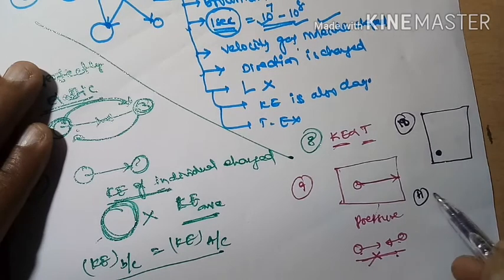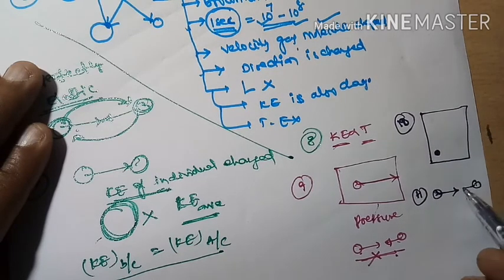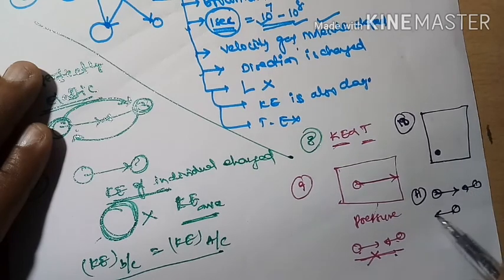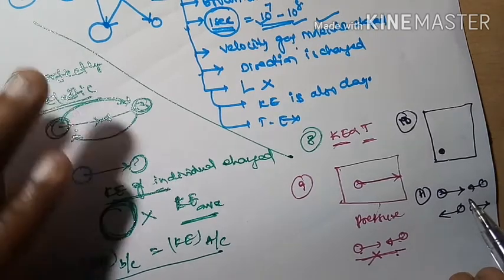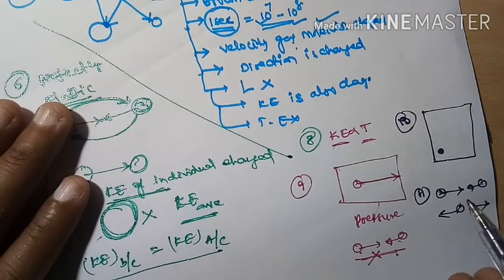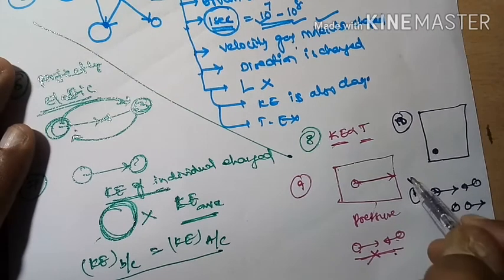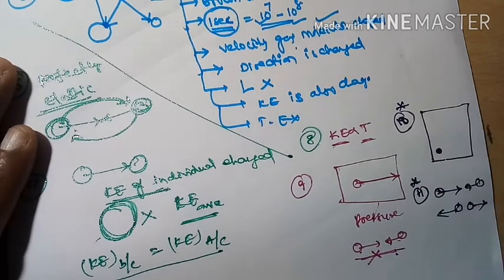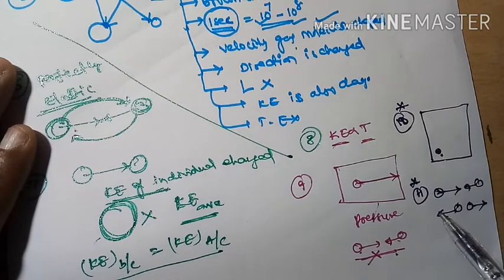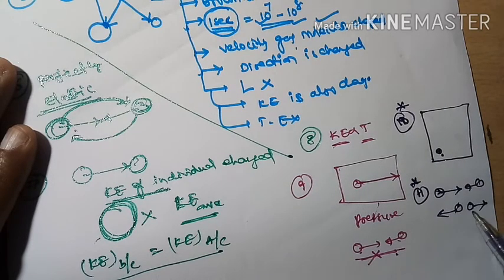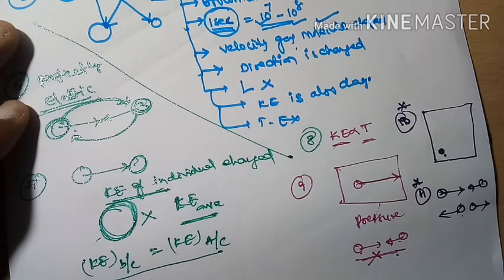Another one: there are no forces of attraction present between the gas molecules, and there are no forces of repulsion present between the gas molecules. Actually, these two are faulty assumptions. The volume occupied by a single gas molecule is neglected, and there is no force of attraction between the gas molecules. These two are the faulty assumptions.